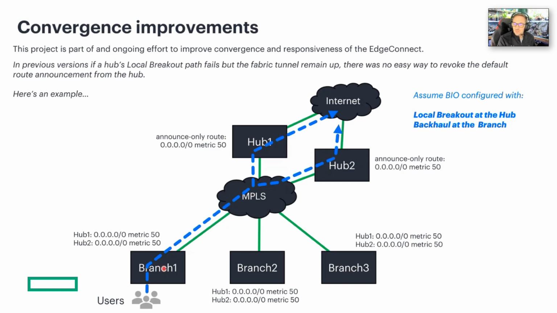Now the branches will ECMP across both hubs, and you'll get nice ECMP internet local breakout behavior, and everything is pretty happy. You'll notice that each branch, of course, has two different routes from both hub 1 and hub 2 with the same metric and the same prefix.